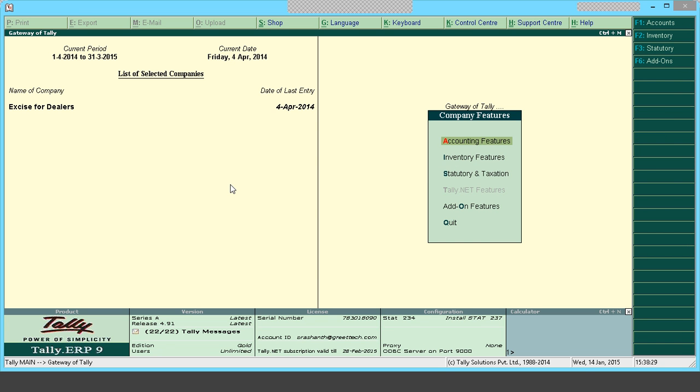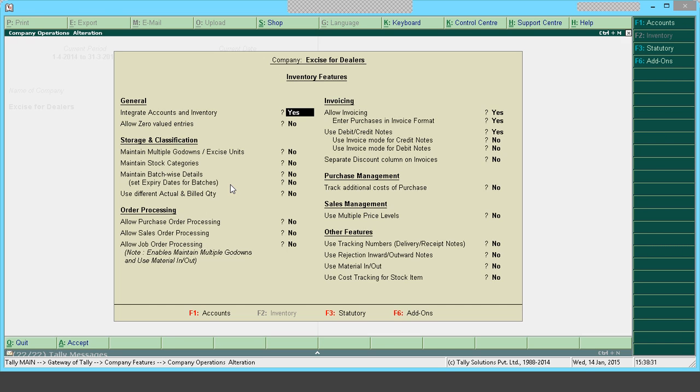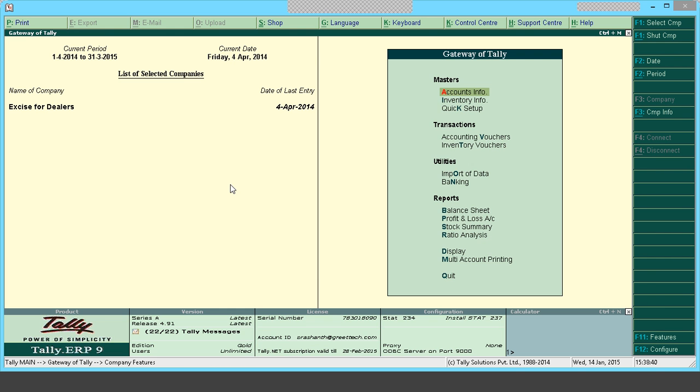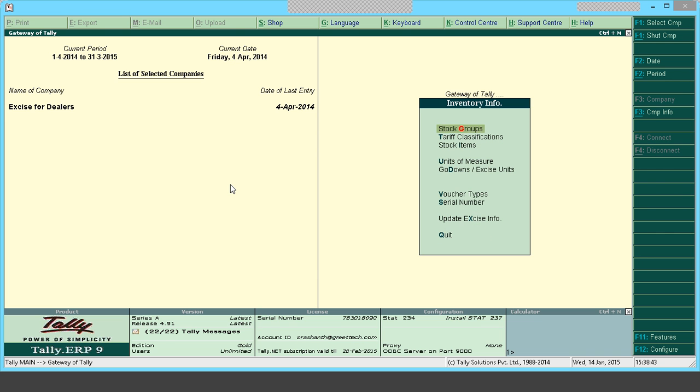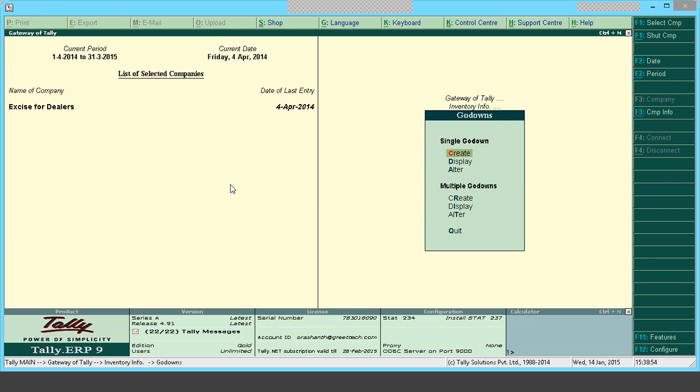Another unit of excise would be similar to your godown. So I'll go to F11, go to inventory features, and enable maintain multiple godown. Once after enabling this, in Gateway of Tally, in inventory info, there will be a new option called godown or excise unit. From here, the new excise unit can be created. I'll go to godown or excise unit.